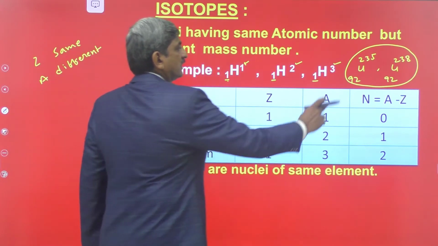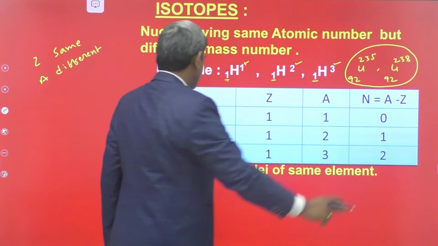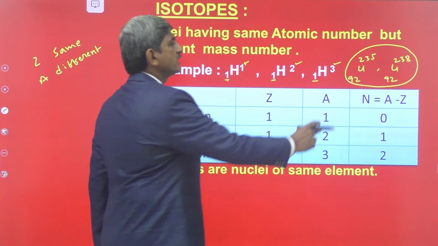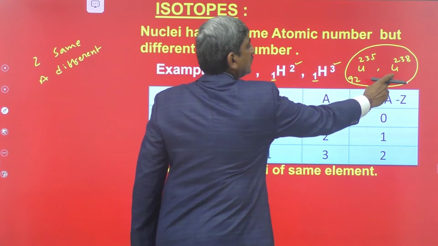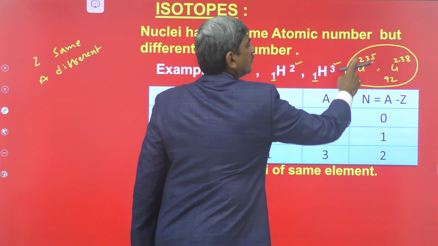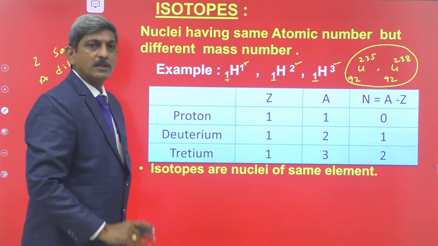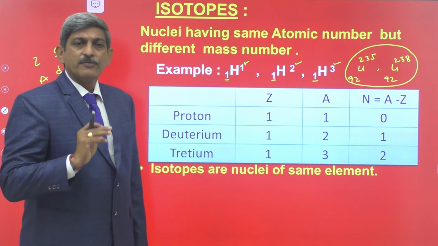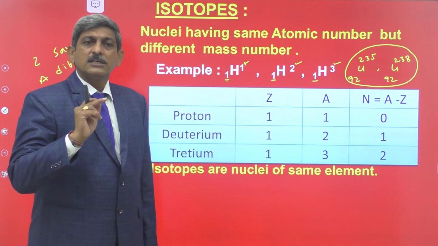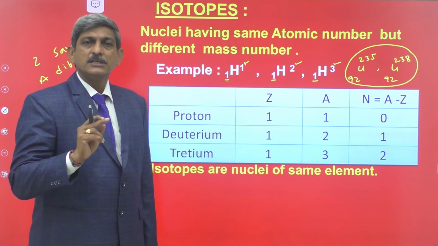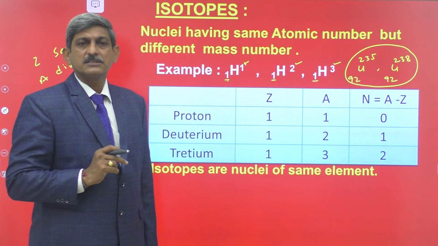Generally, the isotopes are the nuclei of the same element. So this is the uranium 92-235, uranium 92-238, which are the isotopes of the same element uranium. But one more thing is, we know that the chemical properties of the atom depend upon the configuration of the electrons.